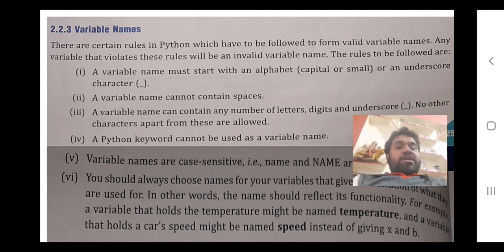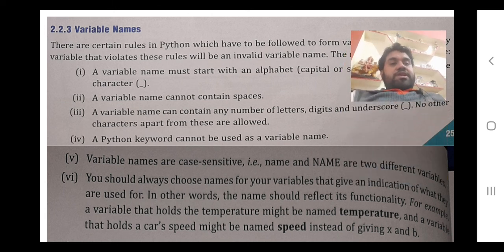Now a variable name can contain any number of letters, digits, and underscores. No other character apart from these is allowed. You can write letters A B C D, you can write numbers 0 1 2 3 4, and you can write underscore. Python keywords cannot be used as a variable. Keywords you will study, there are different keywords like for, if, while, which you have studied. All these are keywords. We cannot use them as a variable. We cannot write for = 12. So that's the wrong thing.